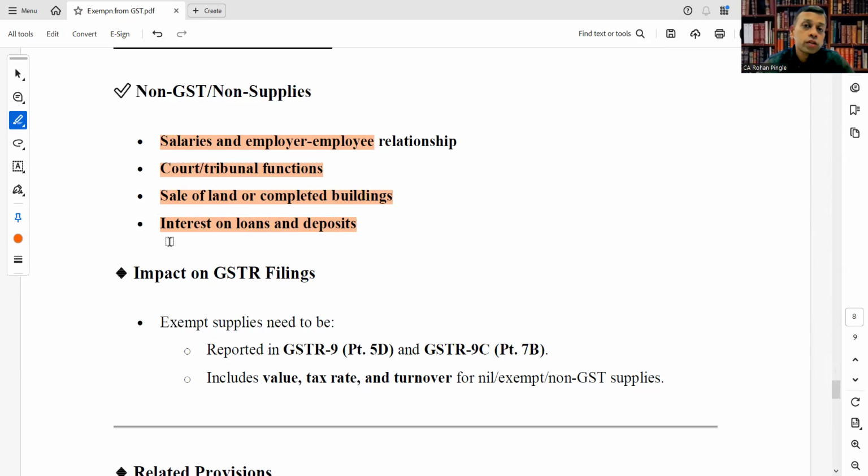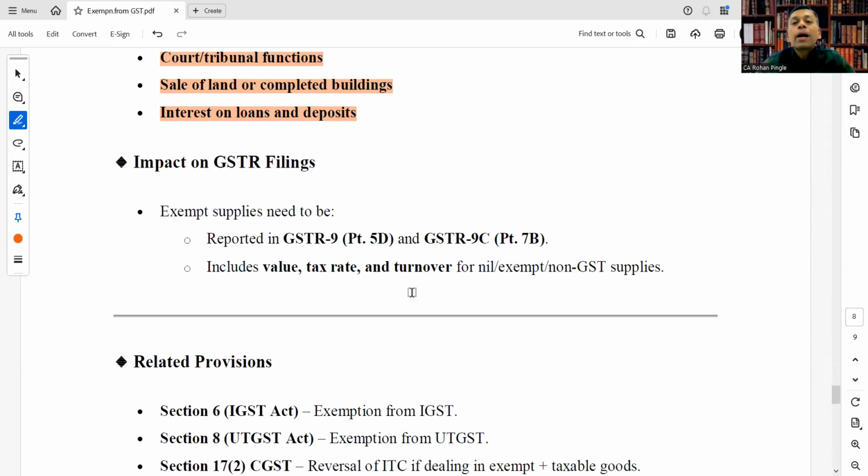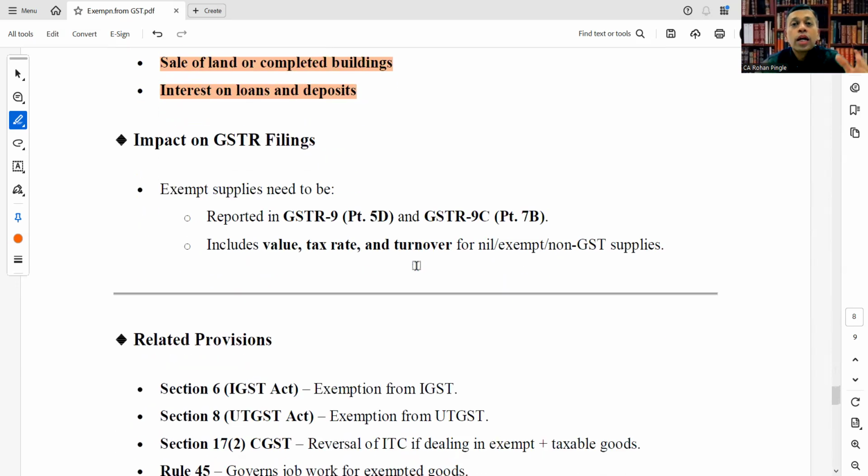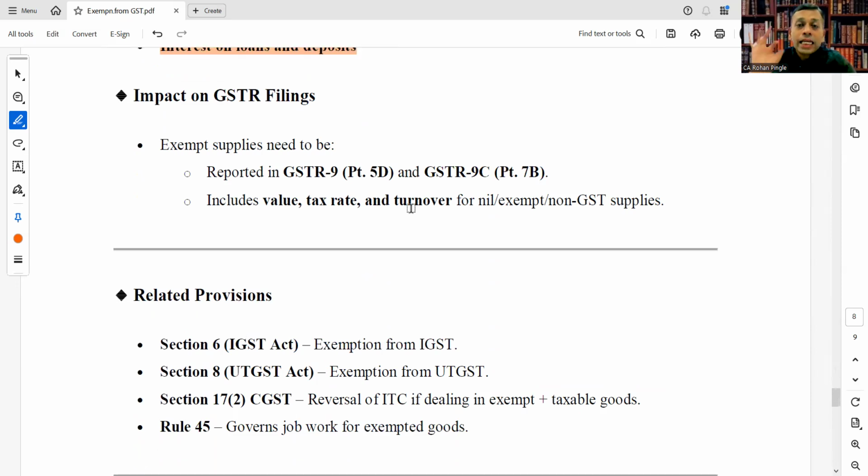Let's see the impact on GSTR filings, or where we can report this. Exempt supplies need to be reported in GSTR 9 table 5D and GSTR 9C table 7B, which include value, tax rate, and turnover for nil, exempt, or non-GST supplies.